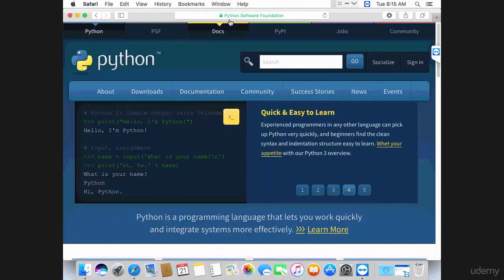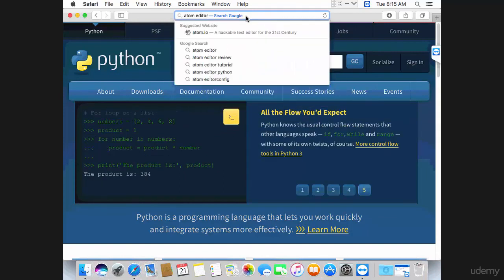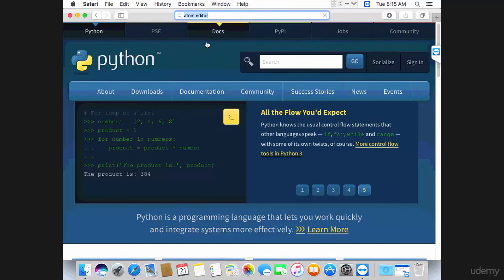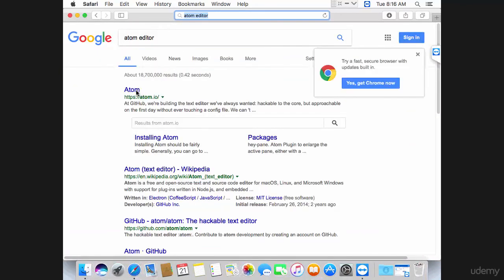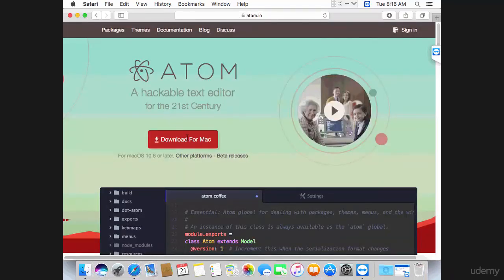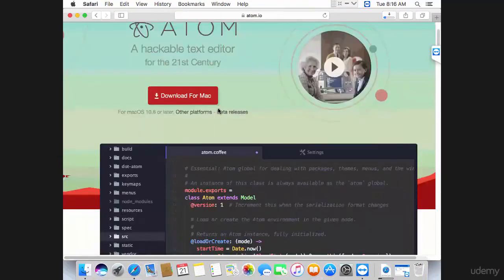First of all, you're going to have to download Atom. Simply search for Atom editor, and then go to its website, which is atom.io. Download for Mac. And while you wait for the download, this is how the Atom editor will look like.